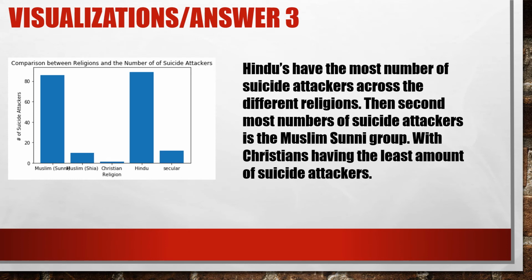According to this data, it seems like Hindus have the greatest number of suicide attackers, followed by the Muslim Sunni groups, and then the secular, which means people who don't really have a religion, they're just political in any sense, with Christians having the least. Essentially, if you added both of these Muslim groups, Muslims would have more.